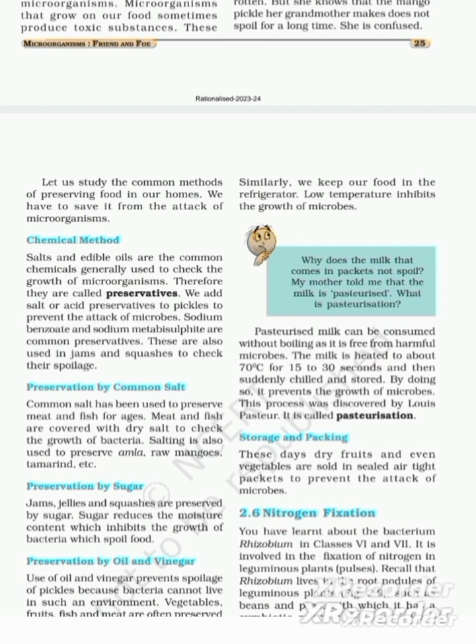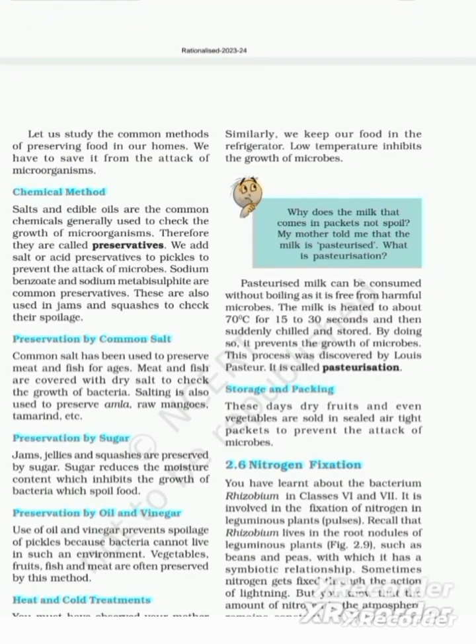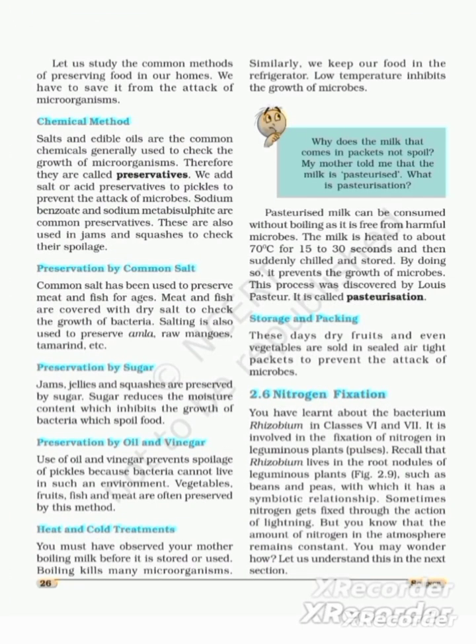Let us now come to the main part of the chapter, some of the methods of preserving food in our homes. First one is chemical method. Salts and edible oils are the common chemicals generally used to check the growth of microorganisms.